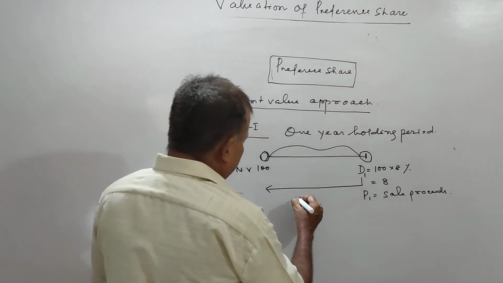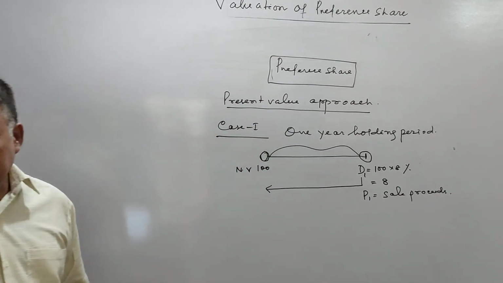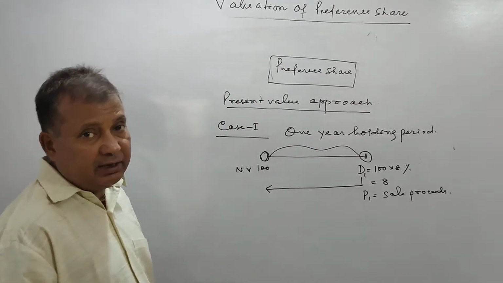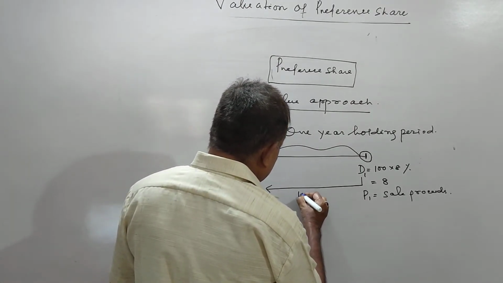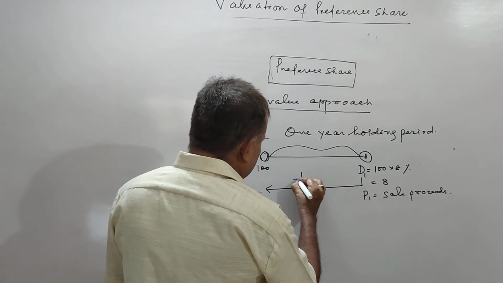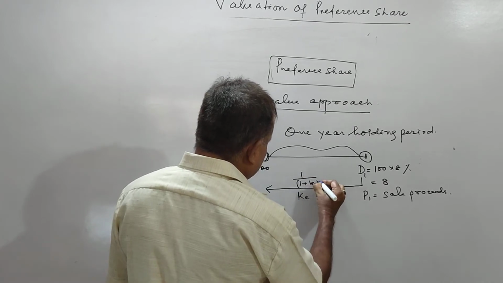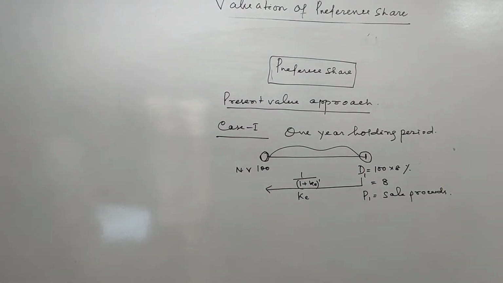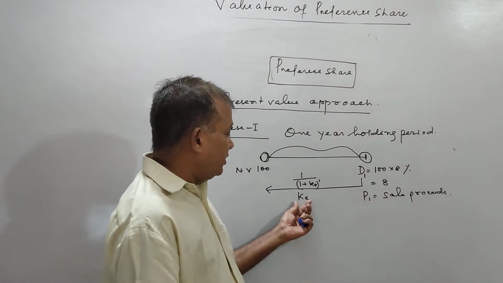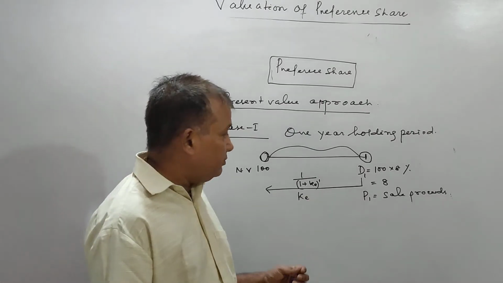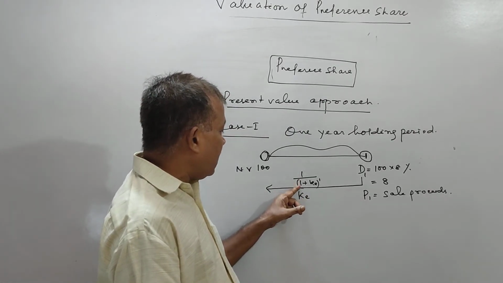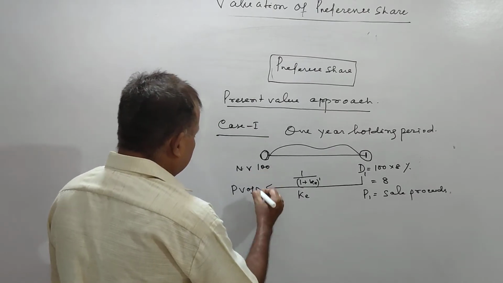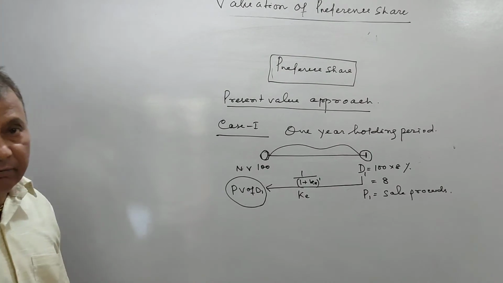And if the present value factor, जो आपका इंटरेस्ट होता है डिस्काउंट फैक्टर, if the discount factor is say KE, then it will be 1 plus KE to the power 1, क्योंकि फर्स्ट ईयर. अगर आपका डिस्काउंट फैक्टर KE होता है, आपका रेट ऑफ डिस्काउंट, then we have to discount by 1 plus KE so that we shall get the PV of D1.